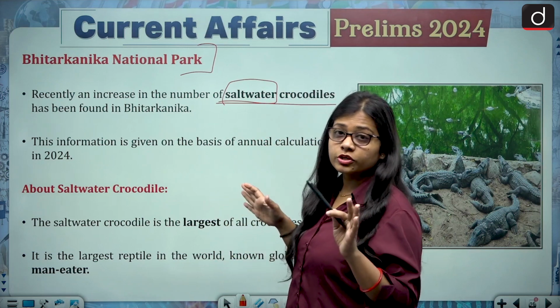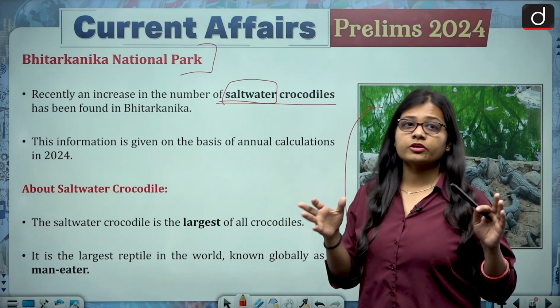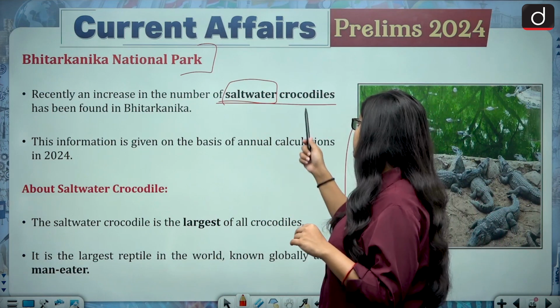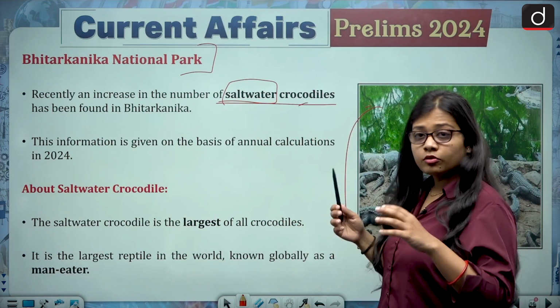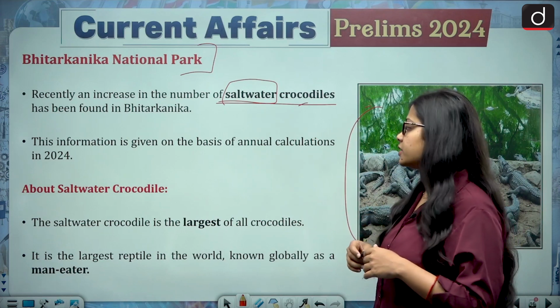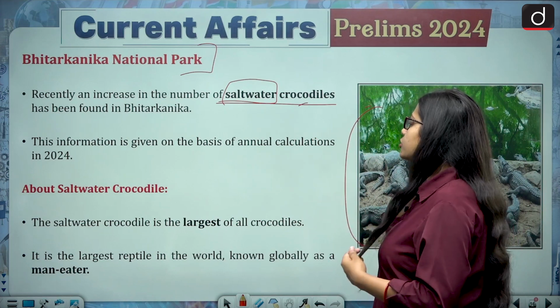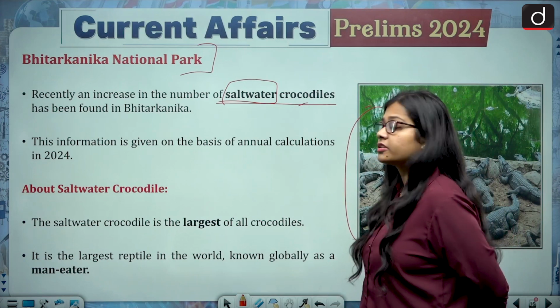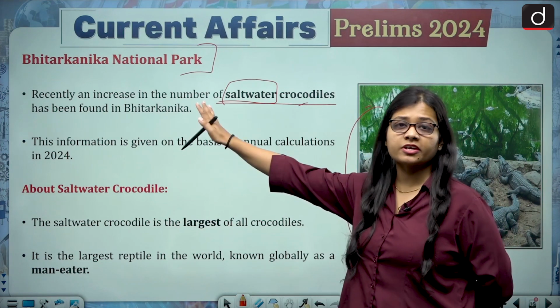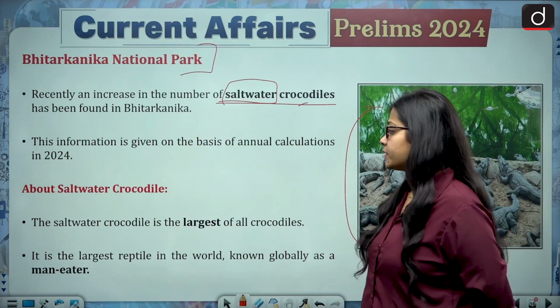Very specifically, you need to remember these terms like salt water, fresh water. So it is the saltwater crocodiles. An increase in their number has been seen. This information is given on the basis of annual calculations in the year 2024. It means it has been done recently.